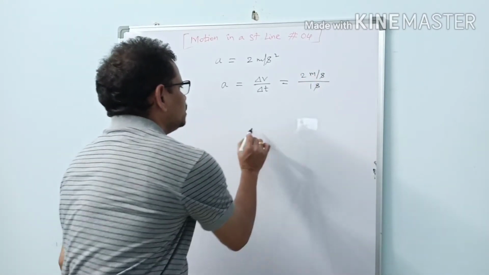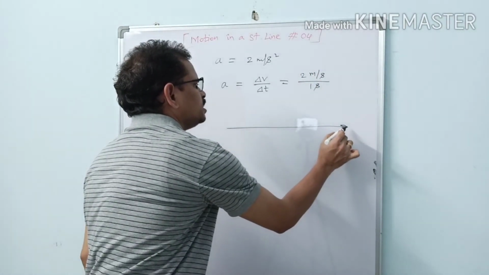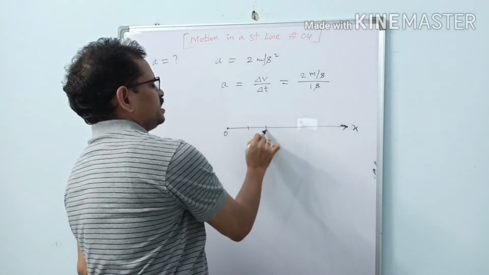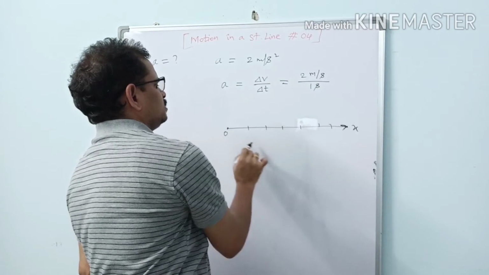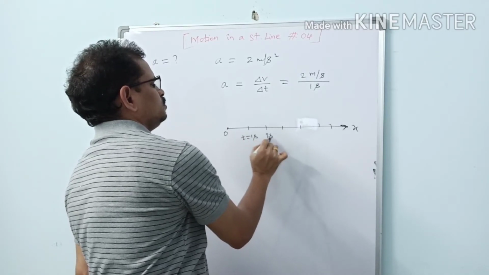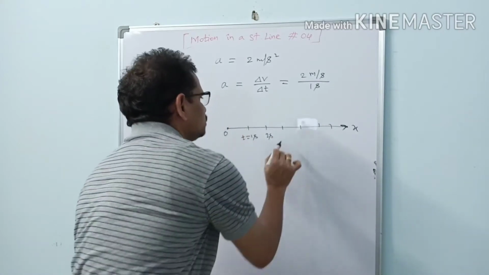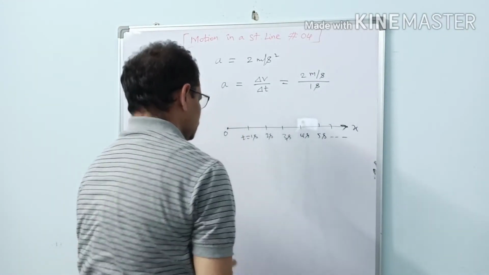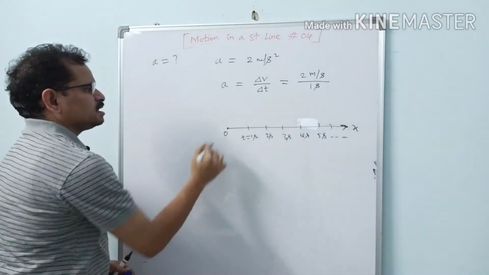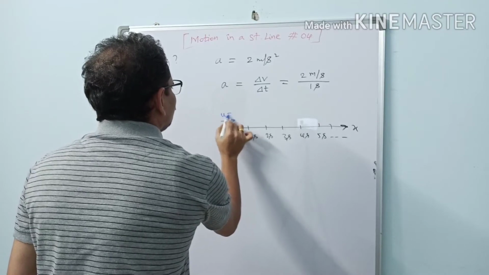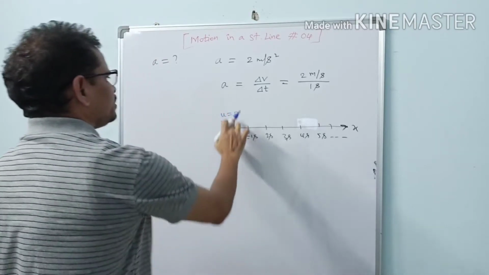So let us take an example here. Let us consider a body moving along the x-axis. This is the origin. Let us take different time intervals: t equal to 1 second, 2 seconds, 3 seconds, 4 seconds, 5 seconds, and so on. Let us suppose that the particle starts its journey at the origin from rest. It is initially at rest.